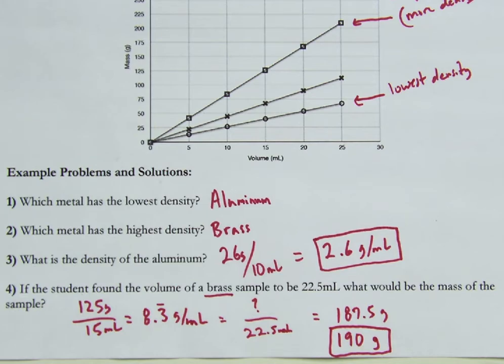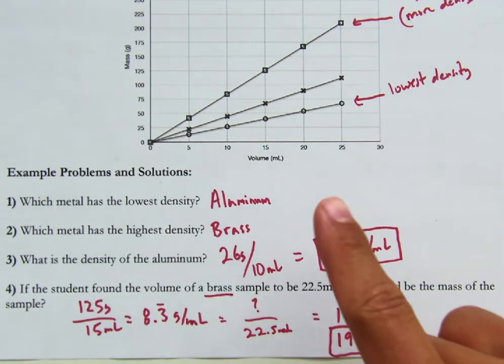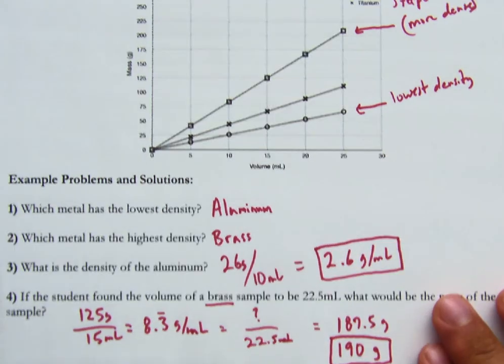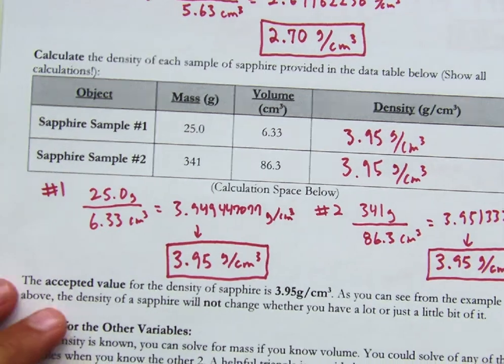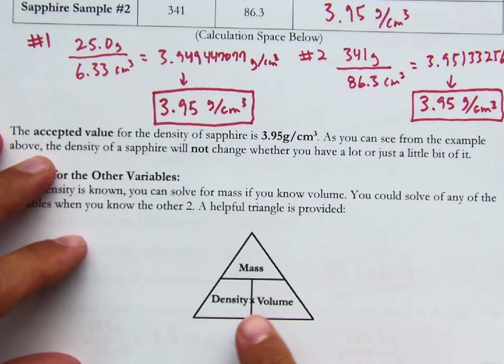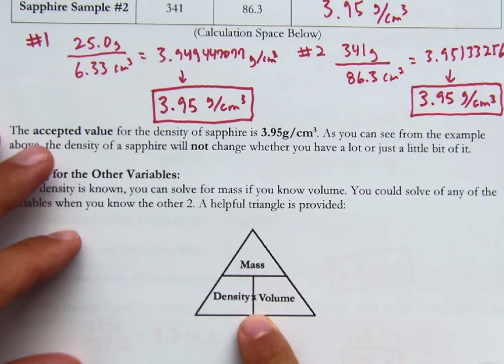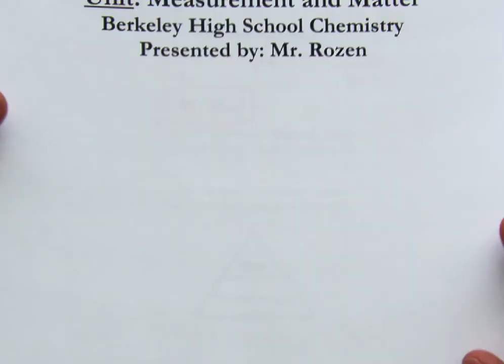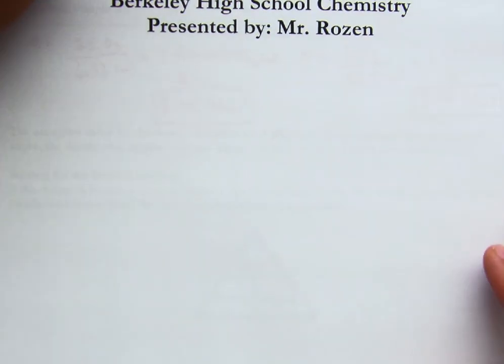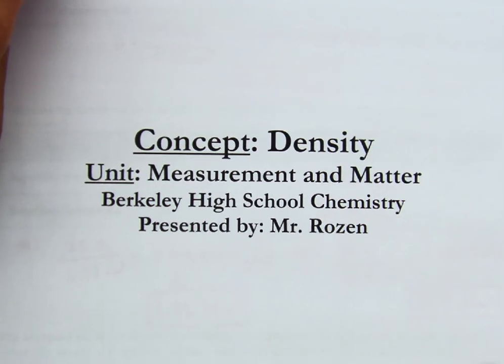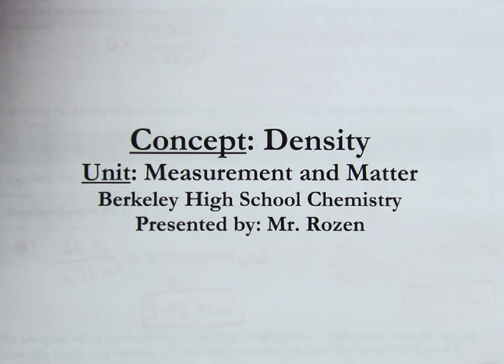So in today's lesson, we practiced density calculations, solving for all 3 variables. We also looked at density graphs. Remember the handy dandy density triangle is helpful, and just like with our other stuff, practice makes perfect. So keep it up. Work, work, work. This is Mr. Rosen. I am out.